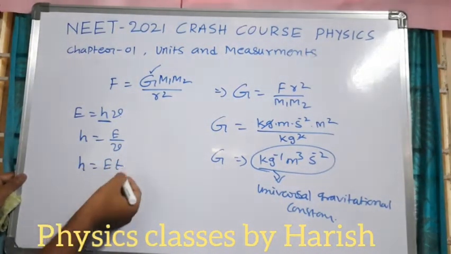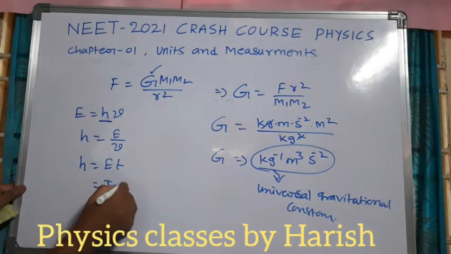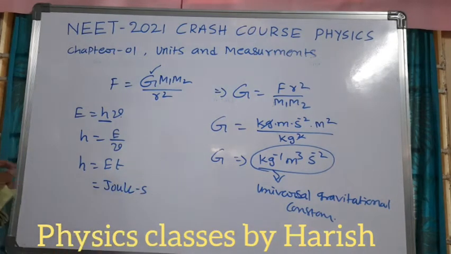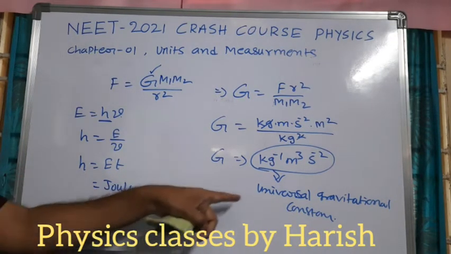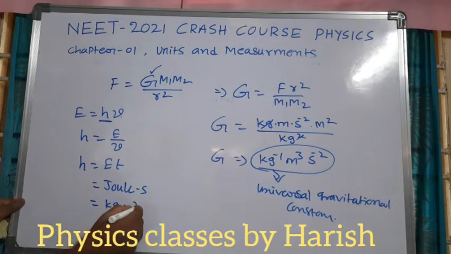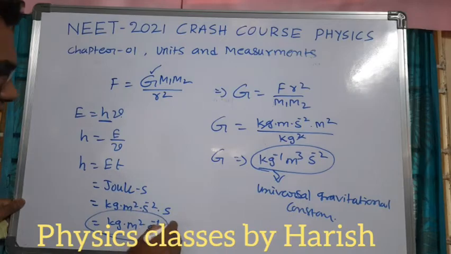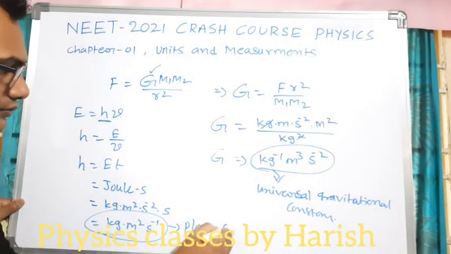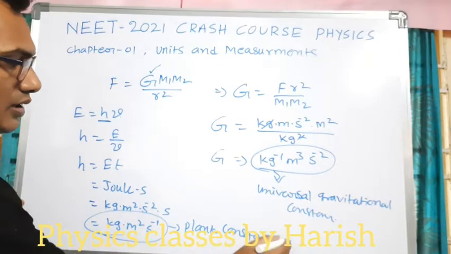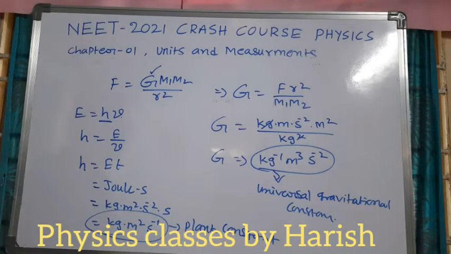We know that the unit of energy is joule, so here we can write joule second. If you want to write in terms of kg, meter, second and all, joule is kg meter square second minus 2, and here it is second, so then it will be kg meter square second minus 1. So this is the unit of the Planck constant. Likewise we can write units for different quantities also.